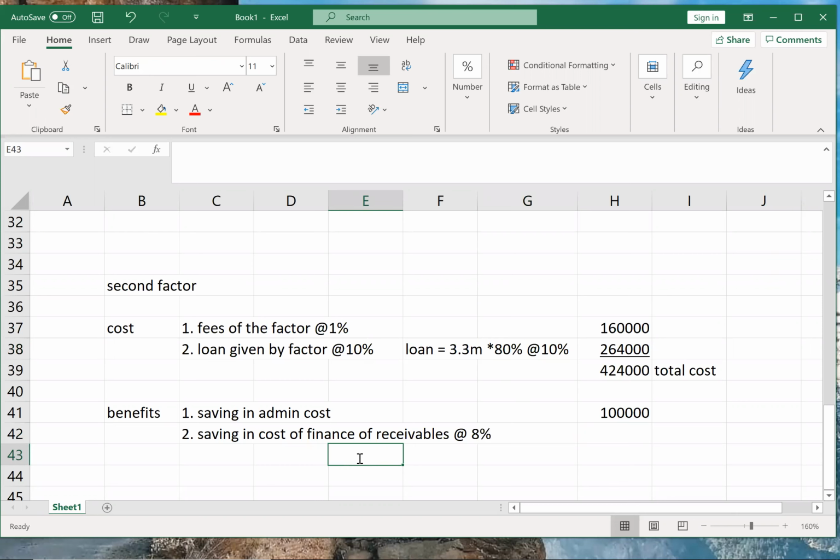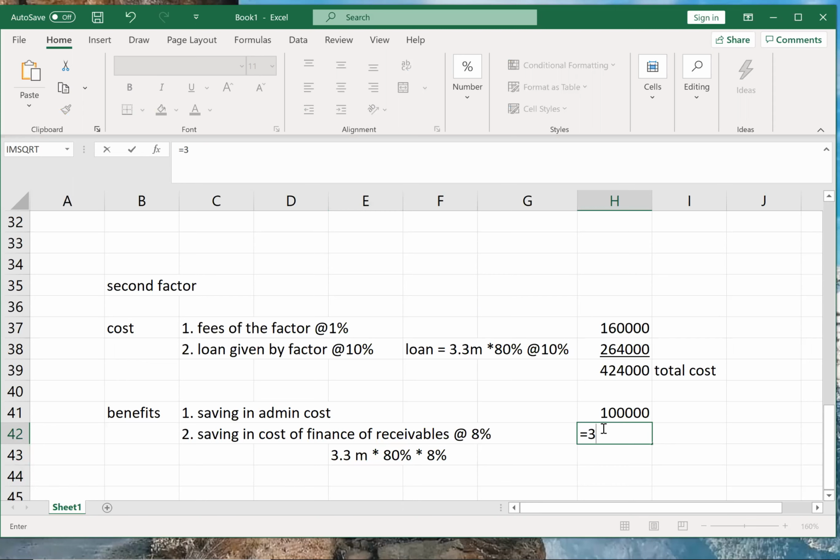That saving will be at 8%. Into 80% into 8%. So 2,12,000.